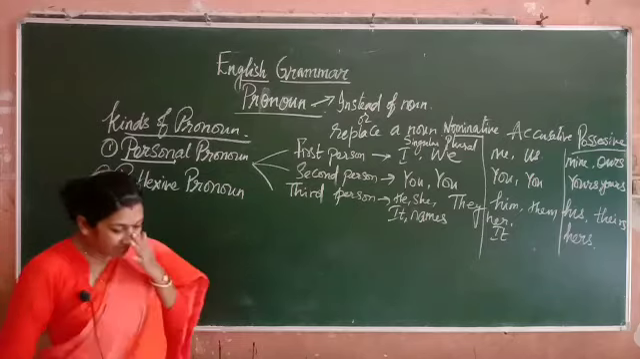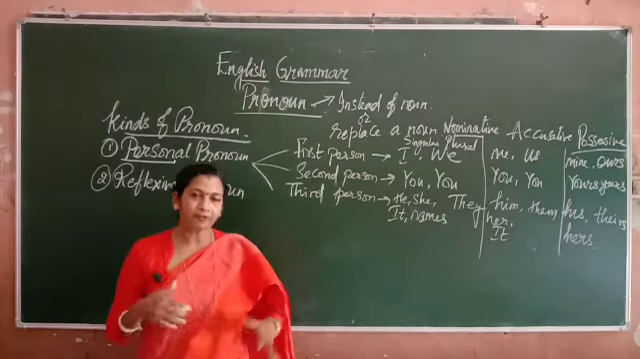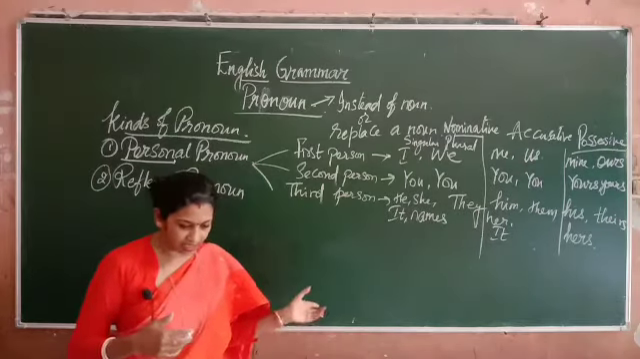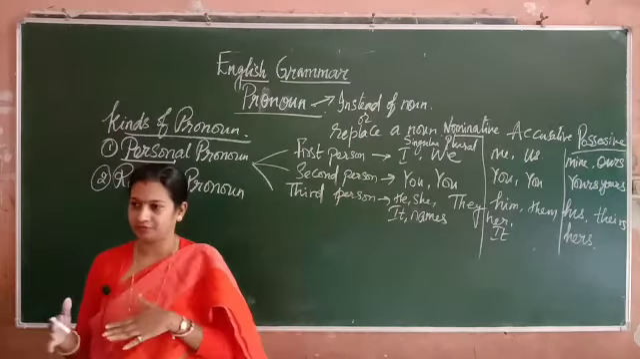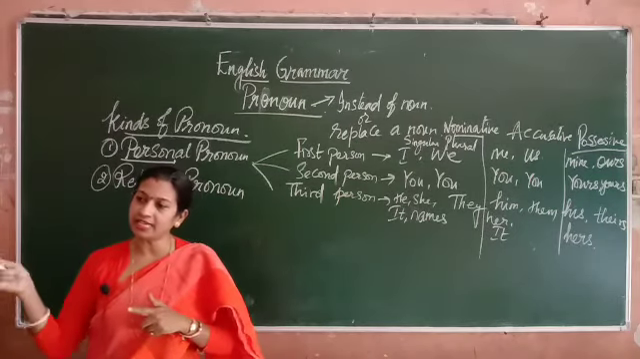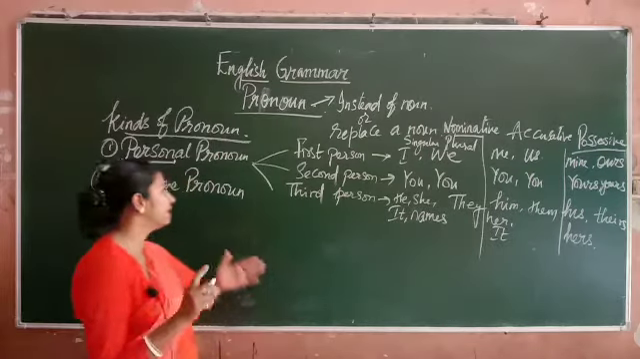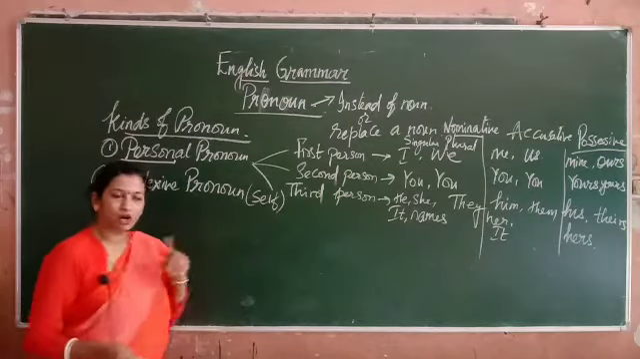Now, under reflexive pronoun, we have reflections. Reflections on the subject, reflected back to the subject. Like, I will go to attend the meeting myself. So, all the self words will come under reflexive. Self words. You can see the table in your book.